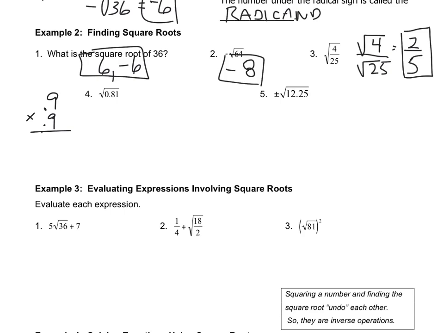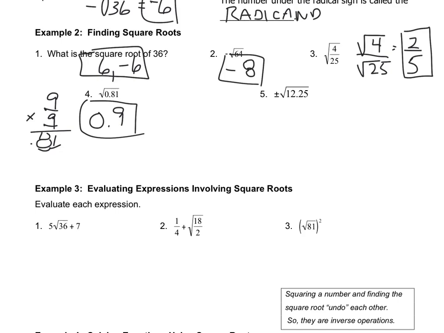So 9 times 9 is 81, right? And I would move my decimal over 2 places to get that number. Sometimes I think this is one that a lot of people will put 0.09, but it's actually 0.9. So 0.9 is my answer there.